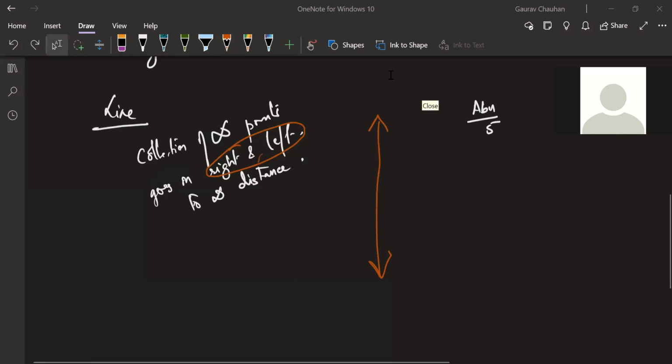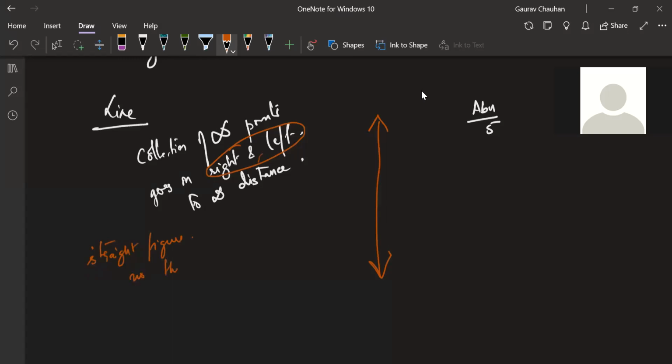Sir, a line is a straight figure that has no thickness and it extends endlessly in both directions. Okay, straight figure, no thickness, extends endlessly in both directions. Now there are a few problems. This is a good definition, Dhananjay, but there are a few problems in this. First, let me tell you what is good about this. I like the word no thickness. Even though this is like a little 1 millimeter long, we should imagine no thickness, because it's points only which are next to each other. So that's one good thing.